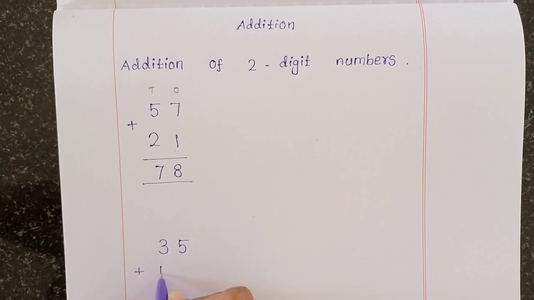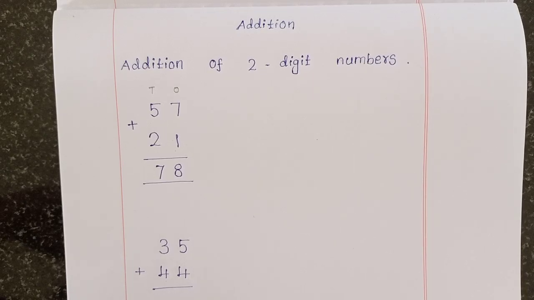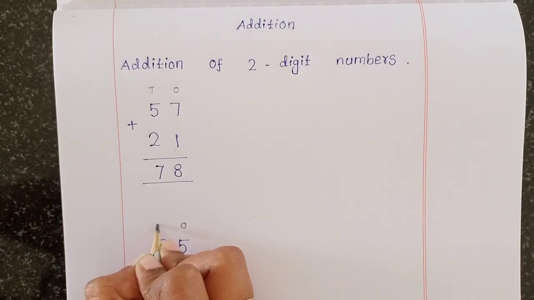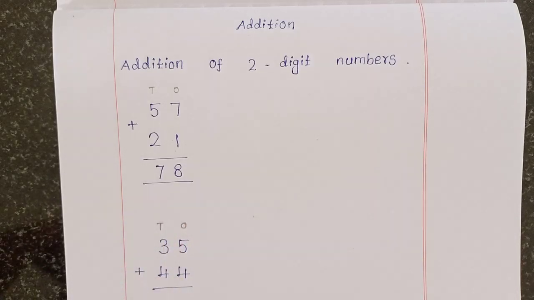35 plus 44. Always mention the place first. Ones and tens. First add the ones column. 5 plus 4.